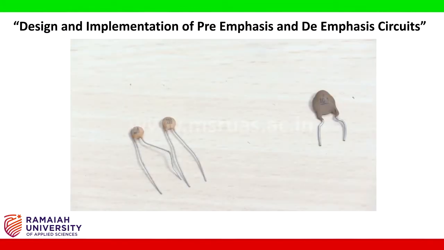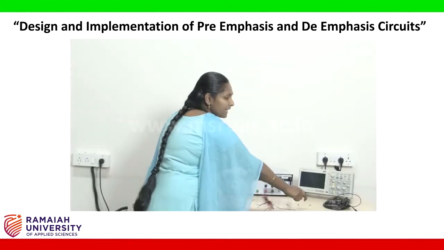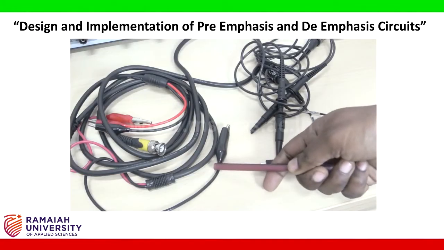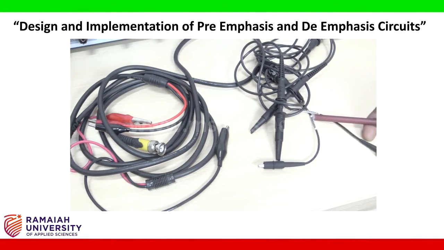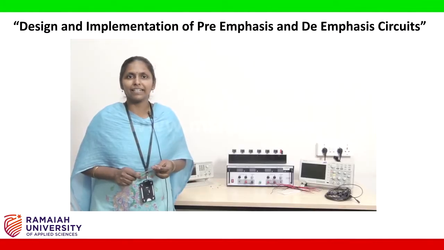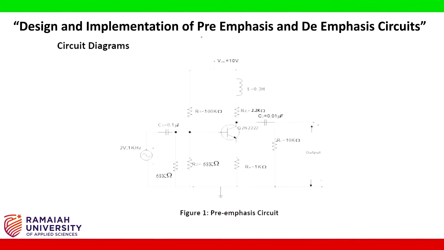Capacitors. The capacitors used in this experiment are 0.01 microfarad capacitors, 2 in number, 0.1 microfarad capacitor, 1 in number, and connecting probes. These are the probes used to connect function generator. These are the probes used to connect CRO. Now let us start the connections for pre-emphasis circuit based on the circuit diagram.